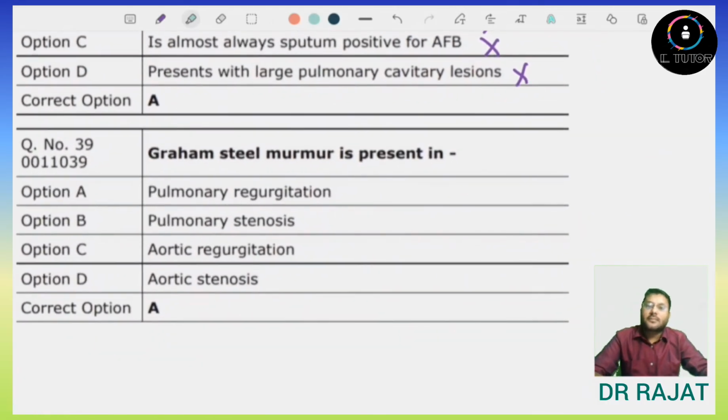Next question is Graham-Steele murmur. So this is a direct question. We have to learn it. Graham-Steele murmur is a named murmur of pulmonary regurgitation. So answer will be option number A.